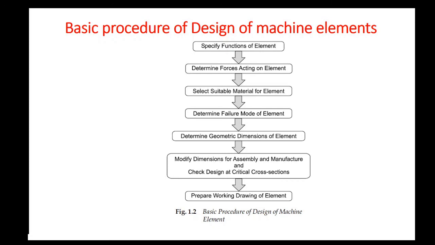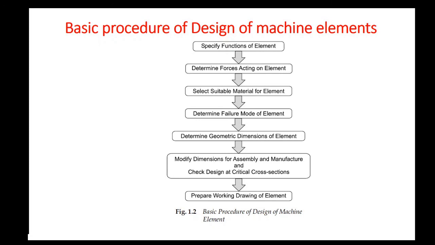You are also aware of the forces acting on the element. Once you divide the force by the permissible stress, you will get the area of cross section of the component. This area of cross section will help you to determine the geometric dimensions.